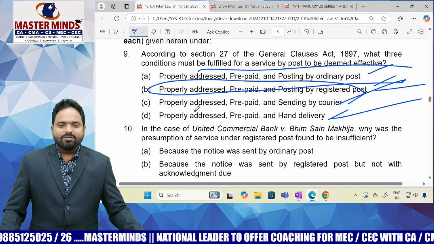So they are directly asking case law, and in that case law they are asking an MCQ. It is not possible unless you remember that particular case law, what happened in that particular case. Normally, it is not possible. So 3 MCQs are difficult. 3 into 2, 6 marks you can directly lose.